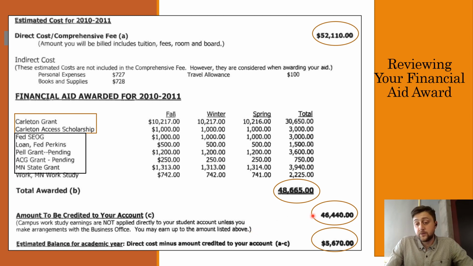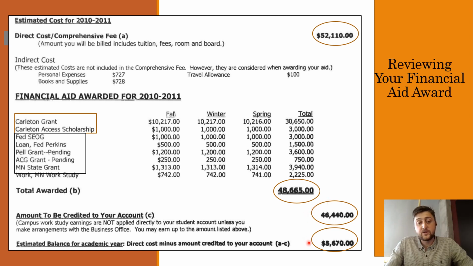They do include the loan on here, which is a little confusing. I think schools are a little better about this now. But this number is basically 48,665 minus the work study amount, because that's not going directly to your account. So there's that 46,440, right? That's where that number is coming from.